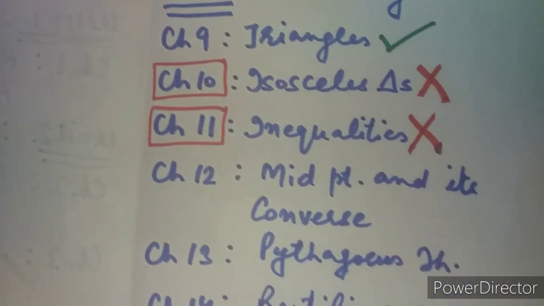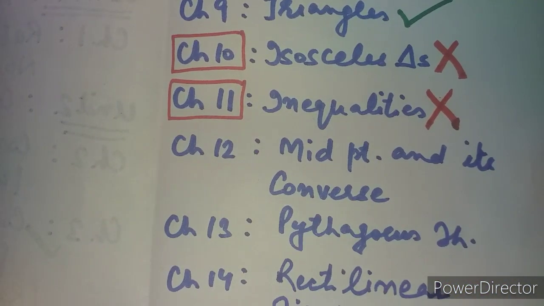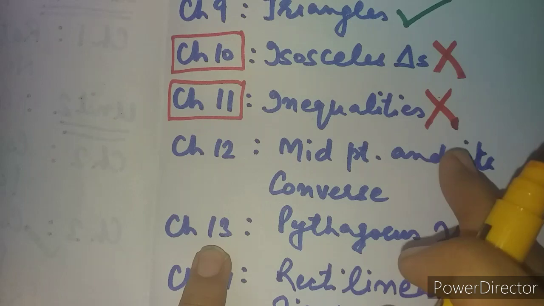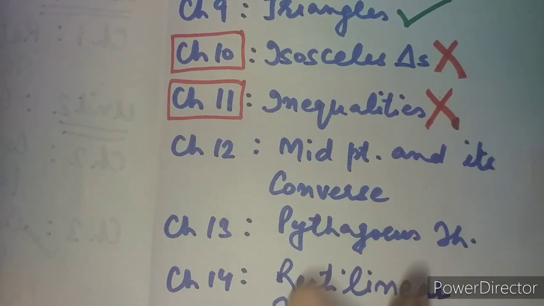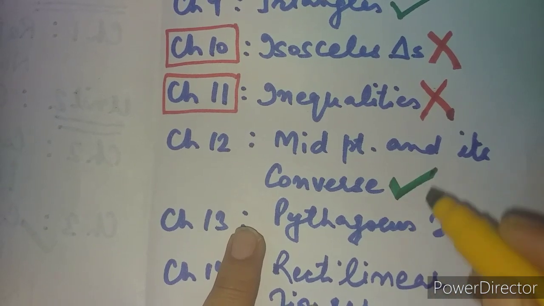Then coming to the next chapters of geometry, that is chapters 12, 13 and 14. Students, chapter number 12 is midpoint and its converse theorem. Midpoint and its converse, and their applications, are fully there without a miss.